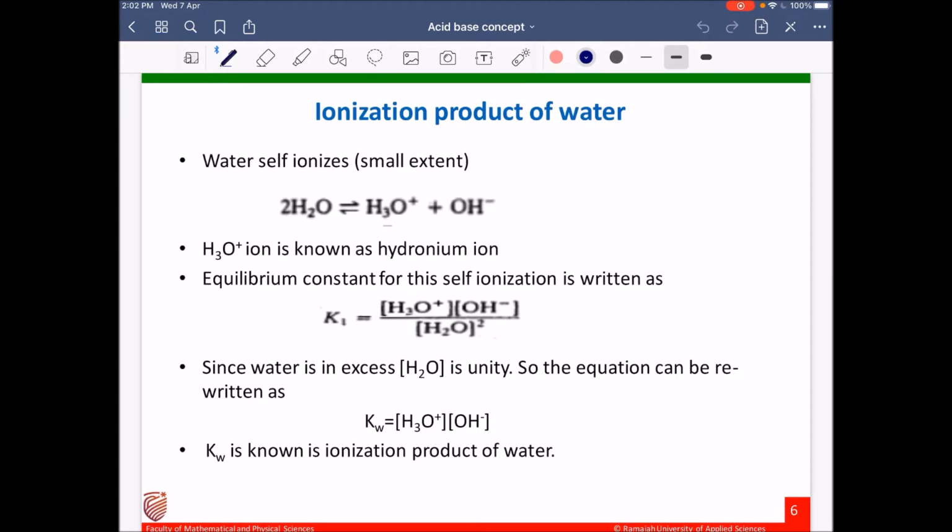Since water is in excess, its concentration can be taken as unity. So the equation can be rewritten as Kw equal to concentration of hydronium ion times concentration of OH minus ion. Here we call Kw the ionization product of water.